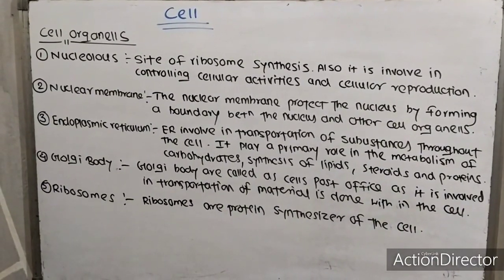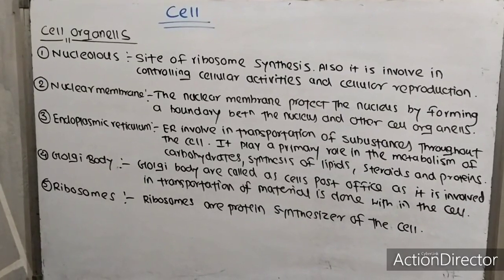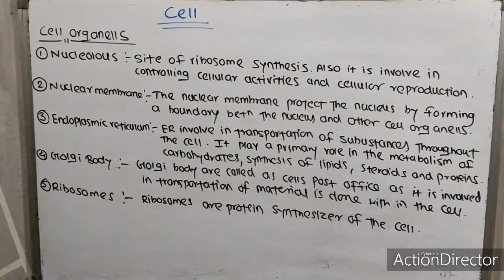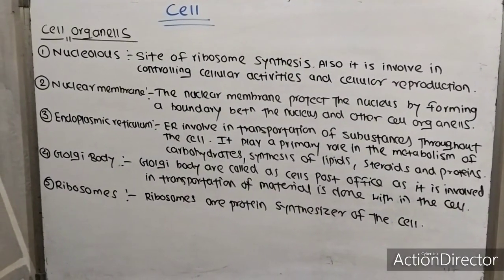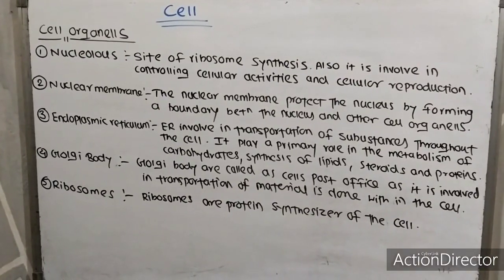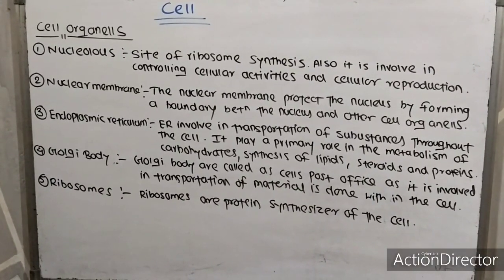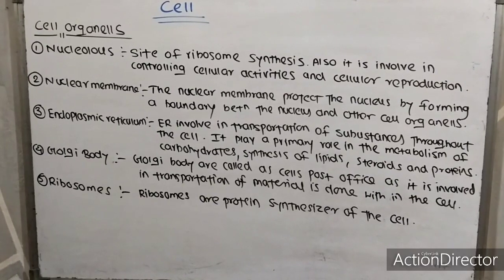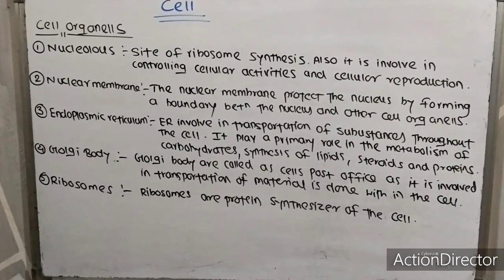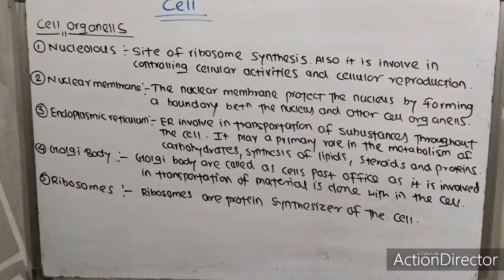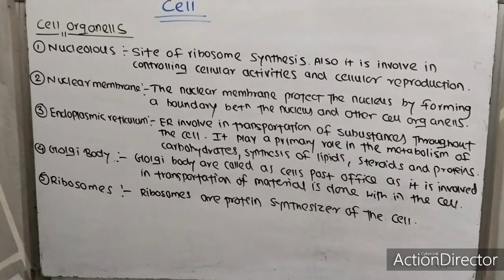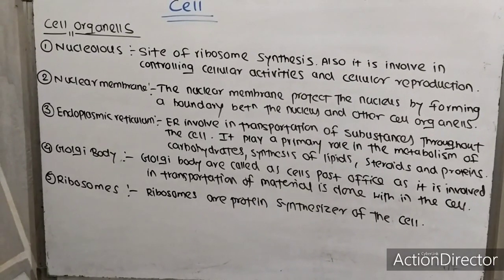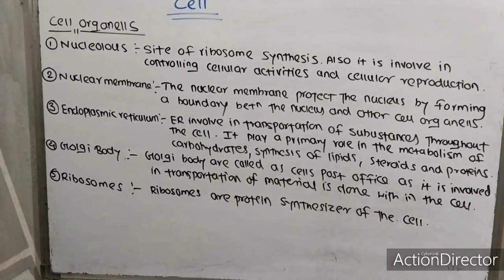Cell organelles. Cell organelles are membrane-bound structures present inside the cell which perform specific functions. The first cell organelle is the nucleus. In the nucleus, there is a nucleolus. The nucleolus is the site of ribosome synthesis, and also it is involved in controlling cellular activities and cellular reproduction.